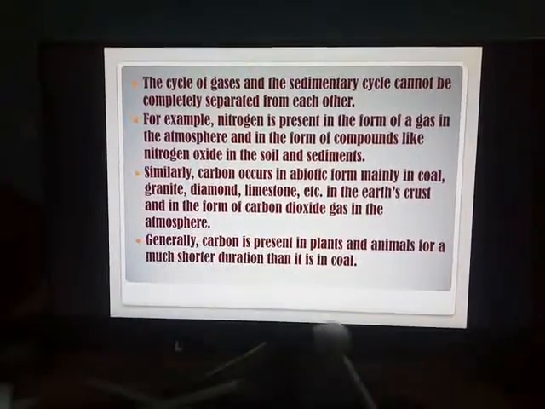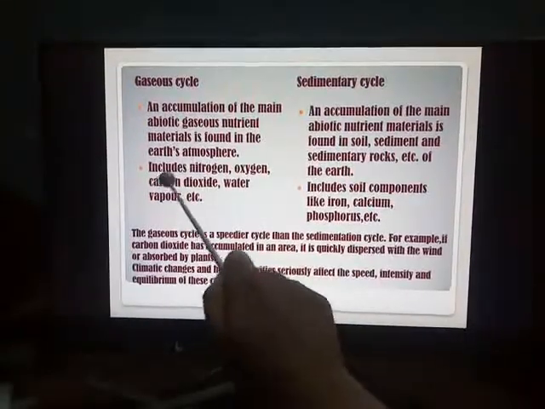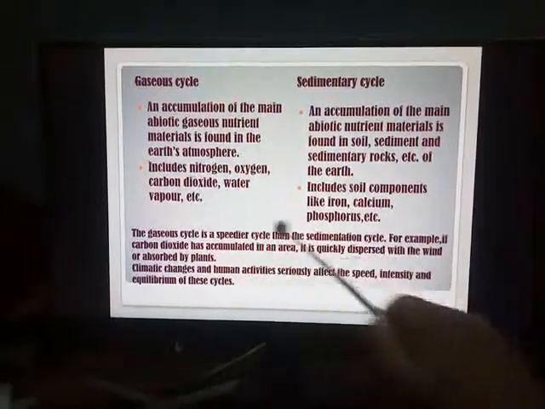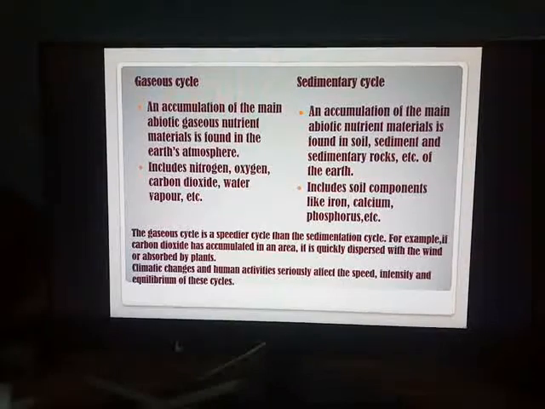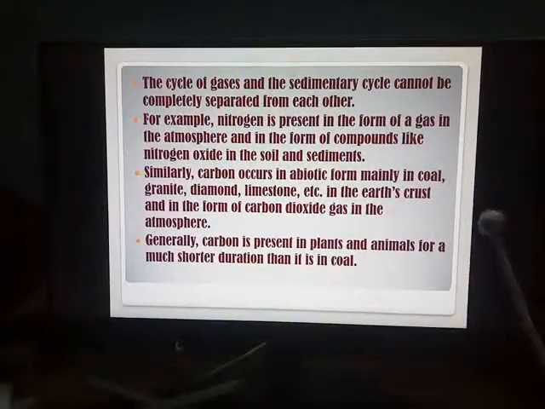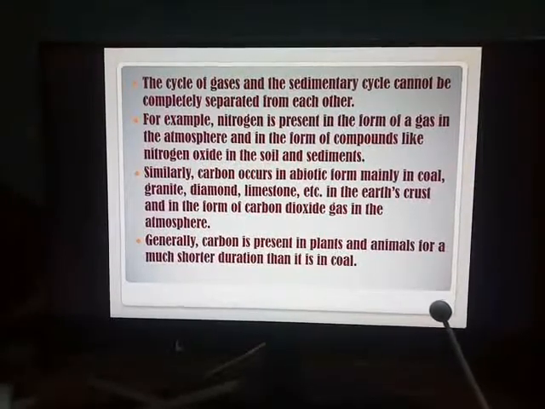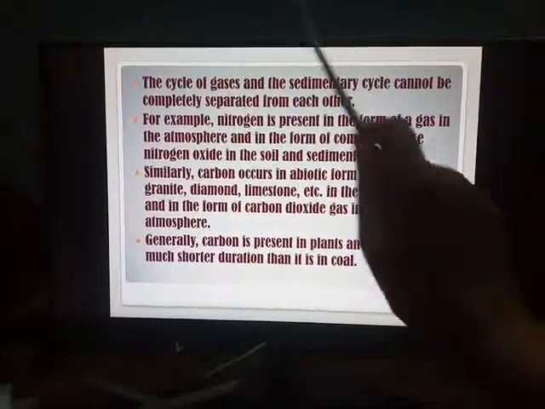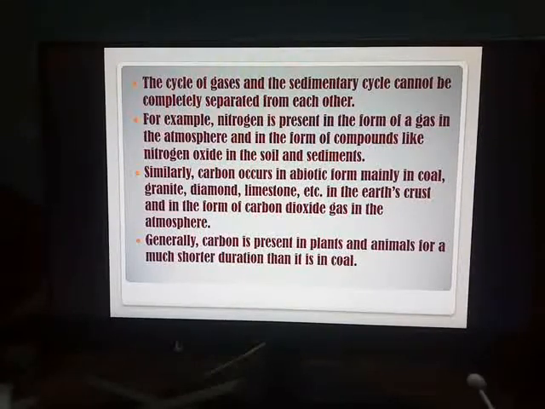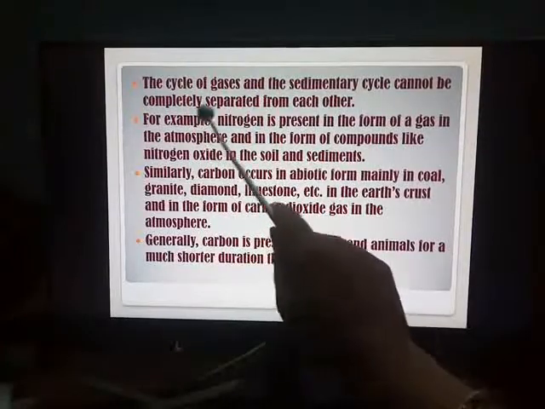But you can see here you have taken different examples: nitrogen, oxygen, iron, calcium. These are all related to science 1. So as you cannot separate science 1 and science 2 completely, like algebra and geometry, here also the sedimentary cycle and the cycle of gases, although their functioning may be different in the environment, you cannot completely separate them from each other.